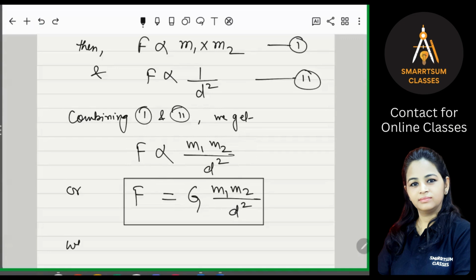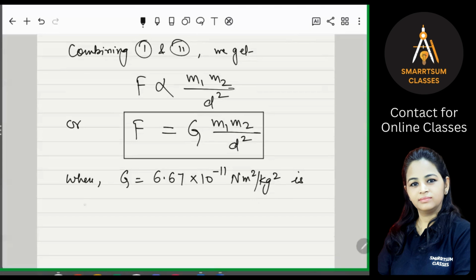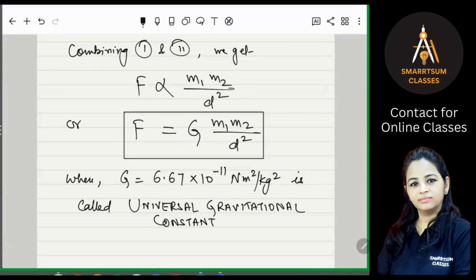Now, because G is a constant, it has a fixed value, and the value is 6.67 into 10 to the power minus 11 Newton meter square per kg square. And this G is called the universal gravitational constant. So what is the name of G? G is the universal gravitational constant.